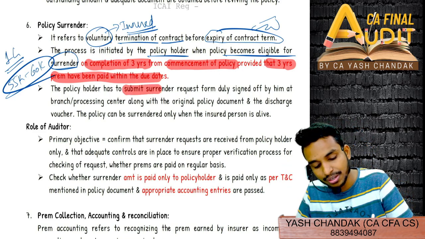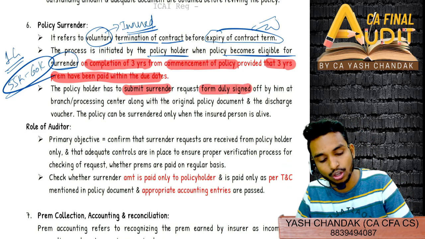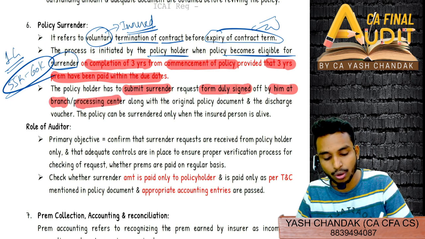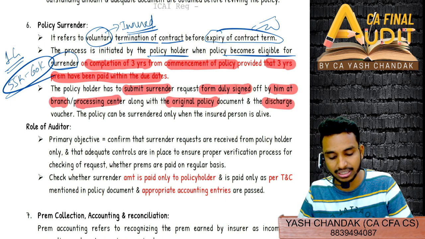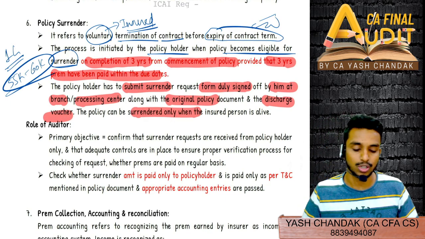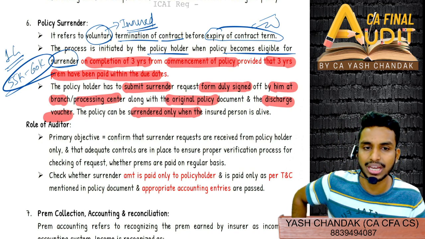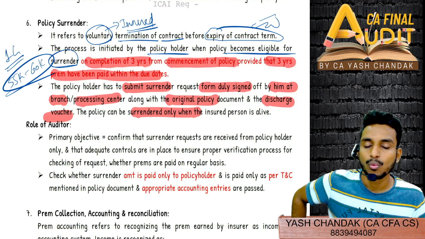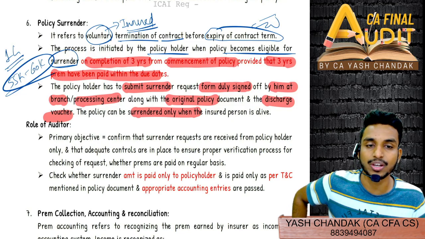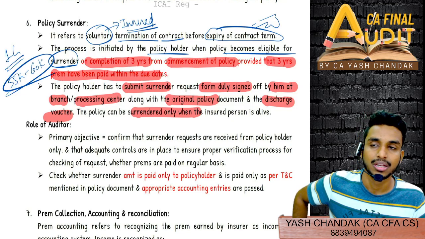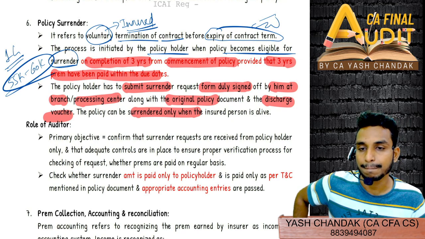The policyholder has to submit a surrender request duly signed by him at the branch processing center along with the original policy document and the discharge voucher. Policy can be surrendered only when the insured person is alive. Obviously, if you are surrendering the policy, you need to be alive. If you are dead, then why will they give you surrender value? Then the claim will happen, and the claim cost will be borne.